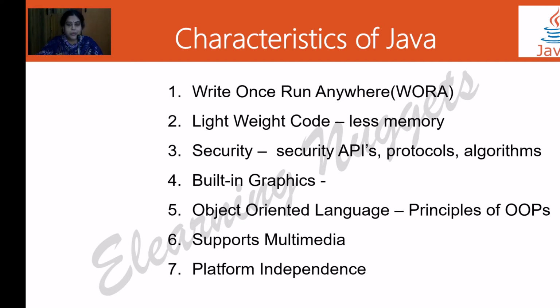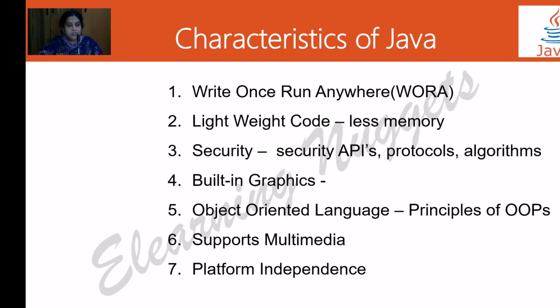Java is a lightweight code. That means the memory taken by Java for a few programs is very less. Java is a secured language. It contains a lot of APIs. APIs means application programming interfaces. That is, they are modules or functions which are present in the Java libraries. So using these packages, Java is able to give secure programs. It has built-in graphics. So along with your normal application programs, even graphical interfaces can be developed using Java. It has multimedia features. That means you can insert both audio and video features in Java.